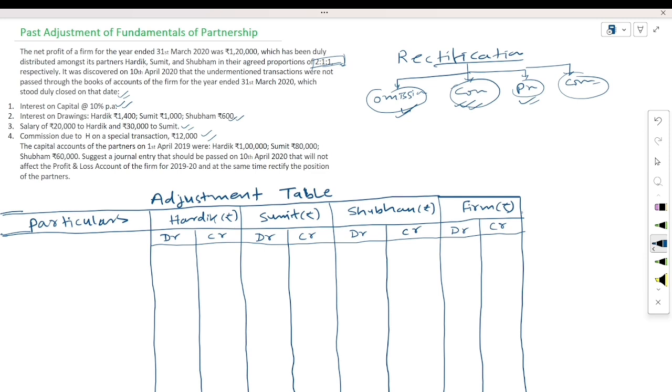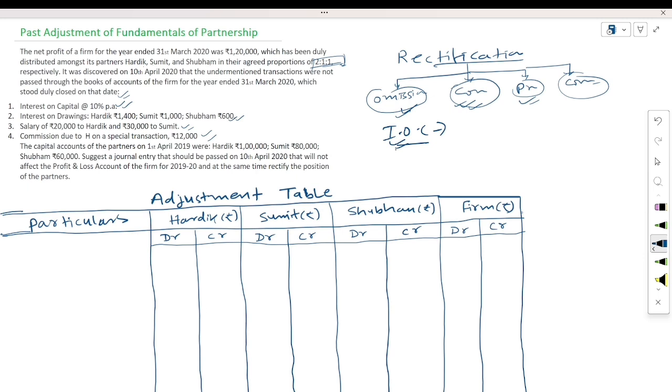Only this point you will have to remember, because in this topic this point will be useful. Suppose we talk about interest on capital. Partners invest capital into the business and the firm provides interest on this capital. It means interest on capital is an expense for the business, but it is income for the partner.